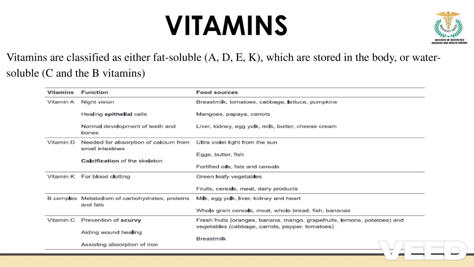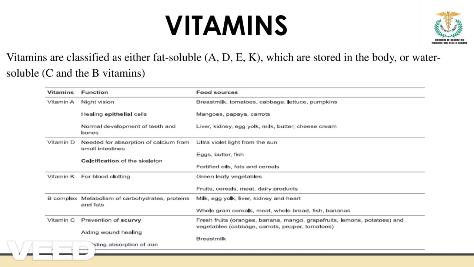So it's very important to have vitamin K in our diet. Vitamin K can be consumed through green leafy vegetables and also fruits, cereals, and dairy products. B complex, we have various vitamins like B12, and these B complex vitamins help us take care of the metabolism of carbohydrate, protein, and fat. So we can go with milk, egg, and cereals, which in general consist of vitamin B.